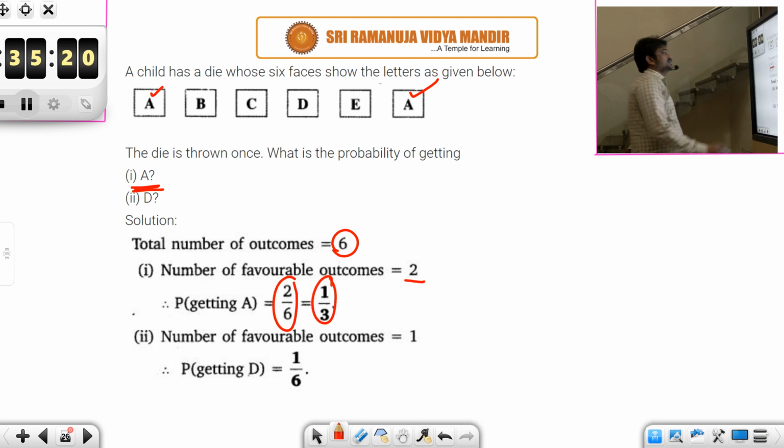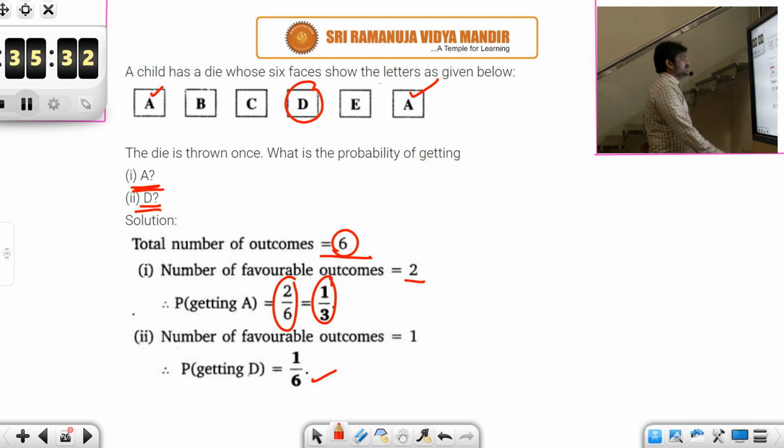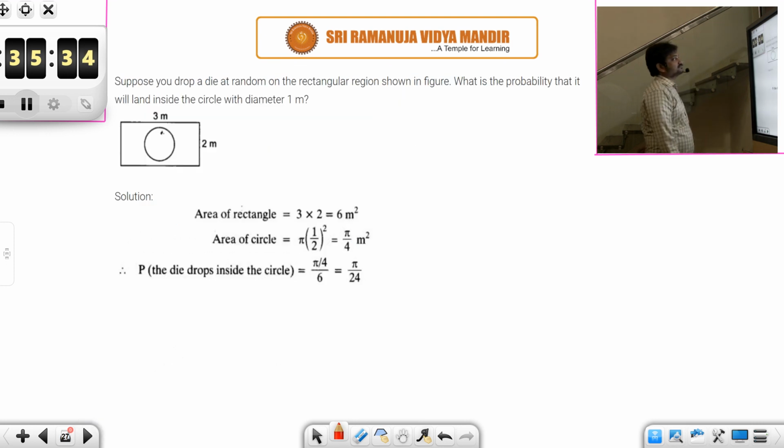And then look at the second question. Probability of getting D. Again, total number of outcomes are 6 only. But how many times could you get D? Only once, right? So the answer is 1 by 6. So let's look at the next question. Suppose you drop a die at random on the rectangular region shown in the figure. What is the probability that it will land inside the circle with diameter 1?